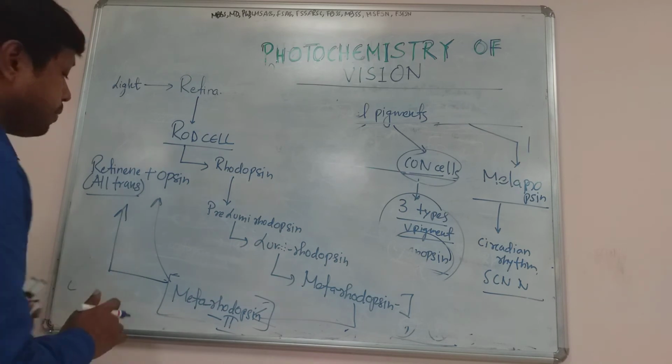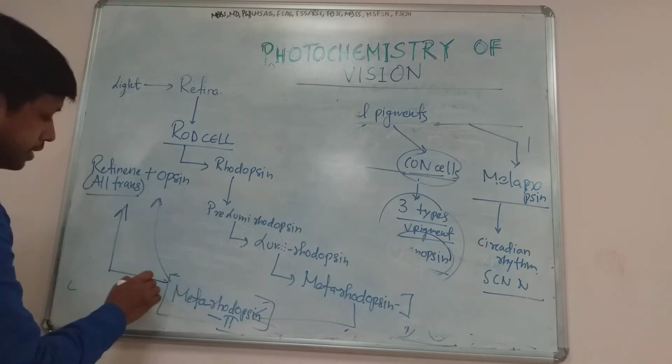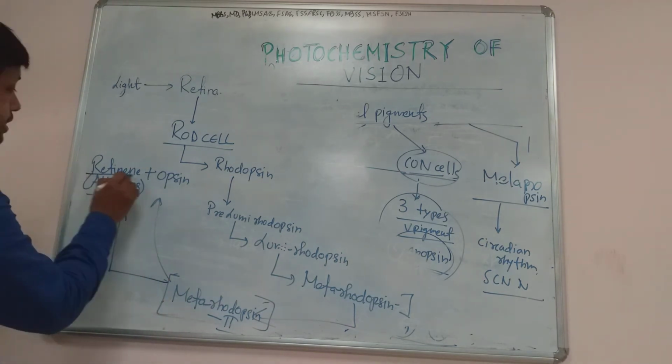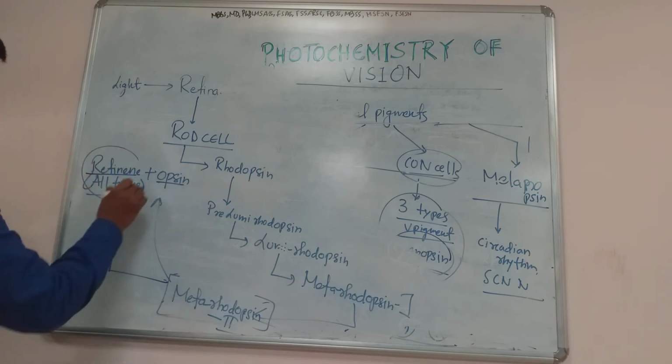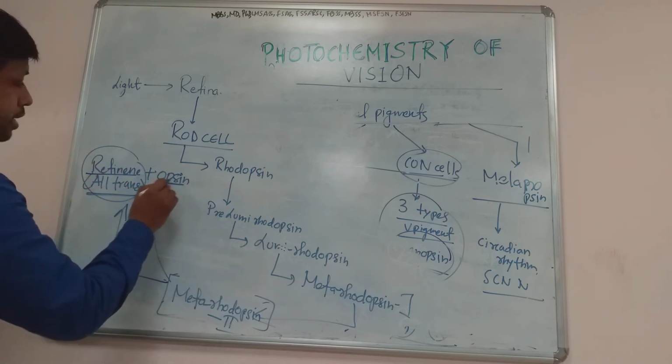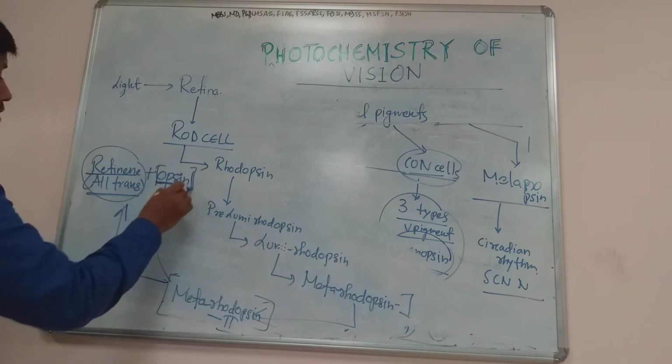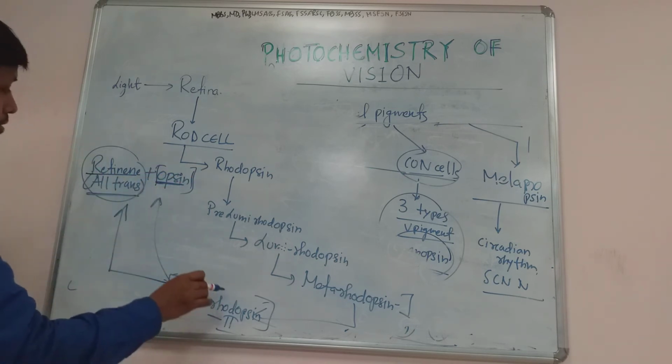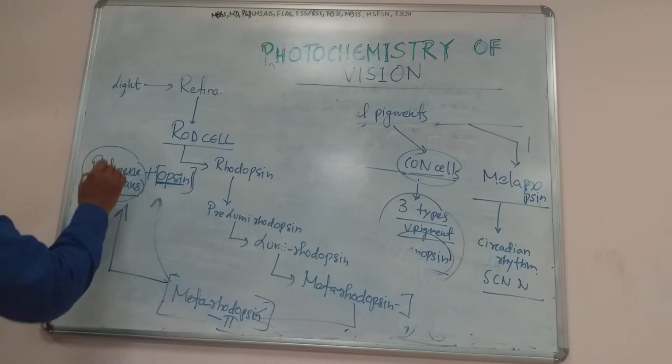Now let's see what is happening. Now further light falls on the metarhodopsin, and it will be broken down into retinine and opsin. The retinine is nothing but retinal, the all trans retinal form, and simultaneously opsin. Now this total breaking down of metarhodopsin, or separation of retinine and opsin, we call it bleaching.